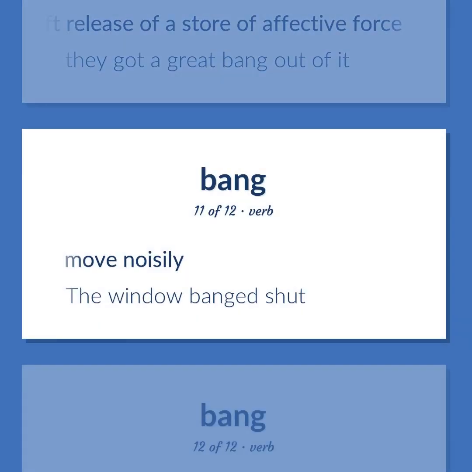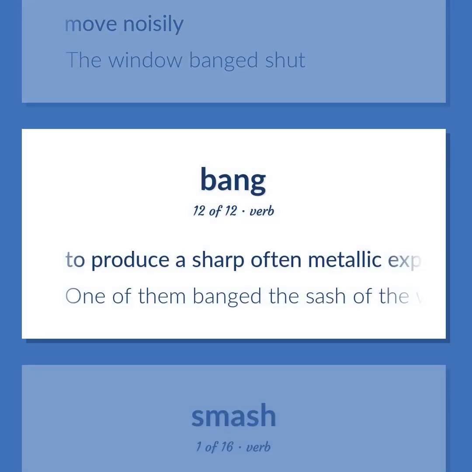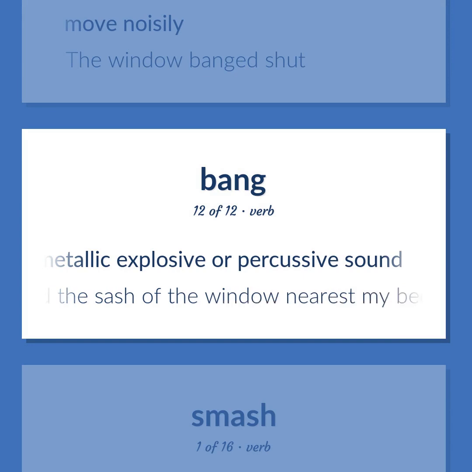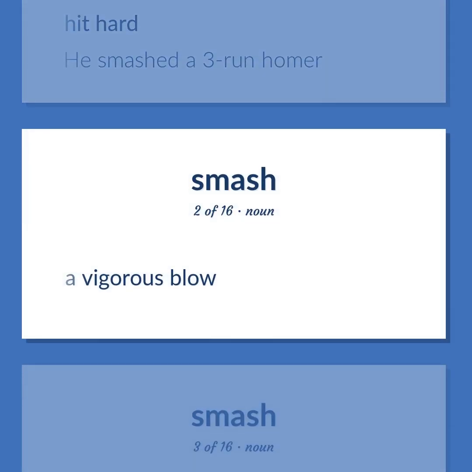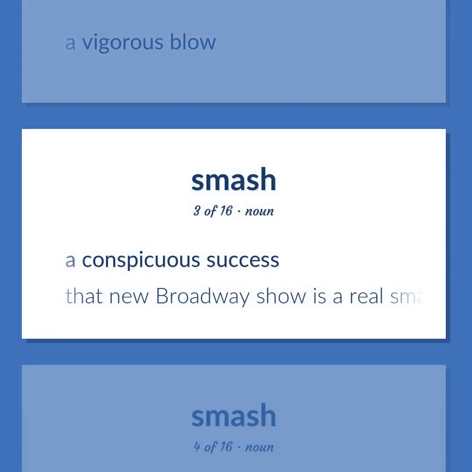Move noisily. The window banged shut. To produce a sharp, often metallic explosive or percussive sound. One of them banged the sash of the window nearest my bed. Hit hard. He smashed a 3-run homer. A vigorous blow. A conspicuous success. That new Broadway show is a real smasher.